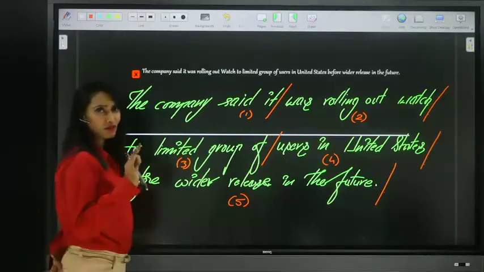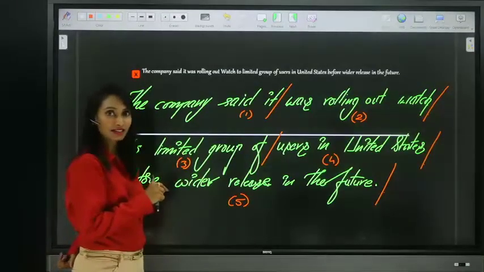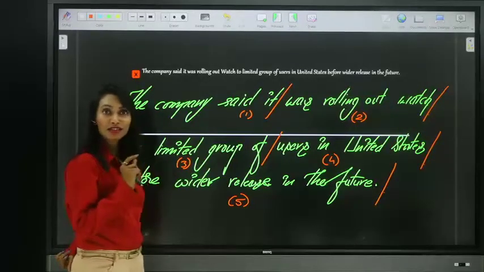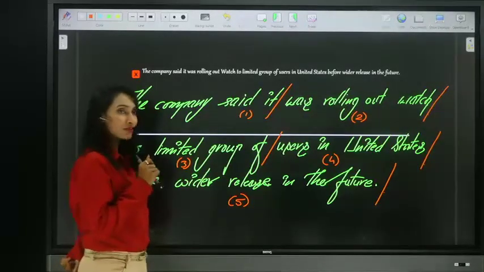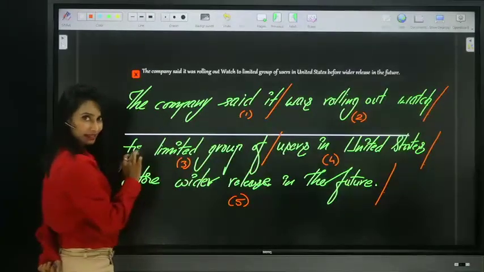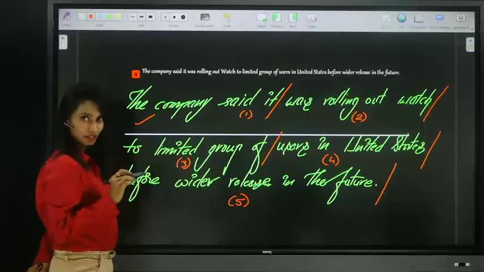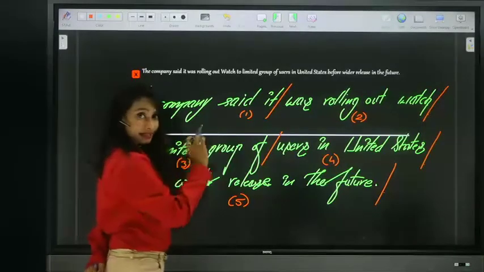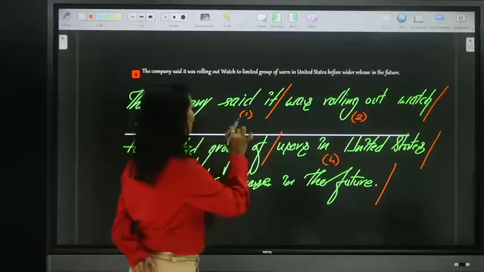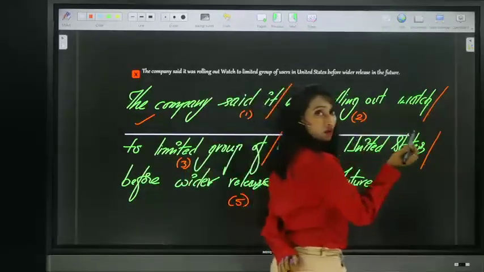So if the question is asked like this, which part is correct? Now you have to select the correct part. The company said is the correct part. Now, later, let us check. The company said it was rolling out watch.